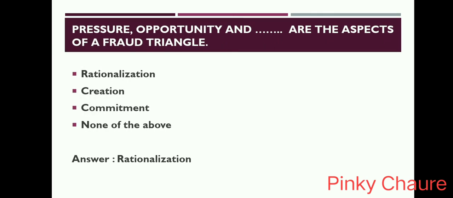Pressure, opportunity and dash are the aspect of a fraud triangle. Option is rationalization, creation, commitment, none of the above. Answer is rationalization.